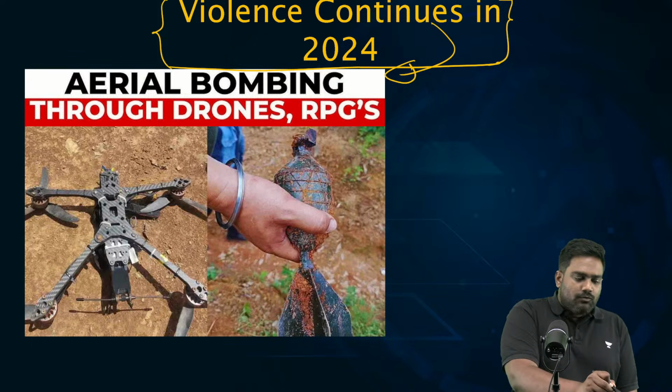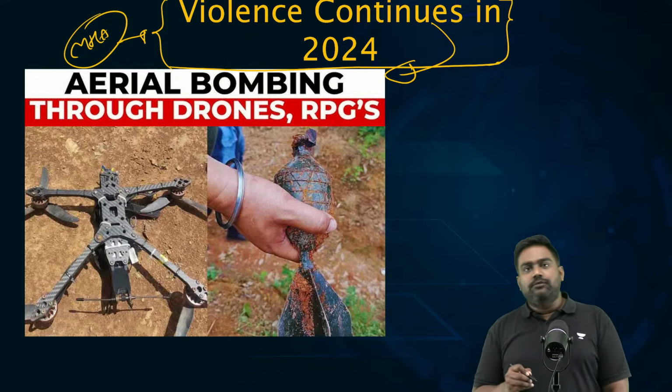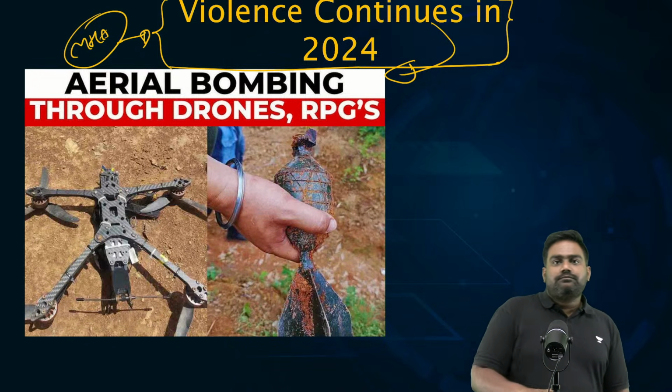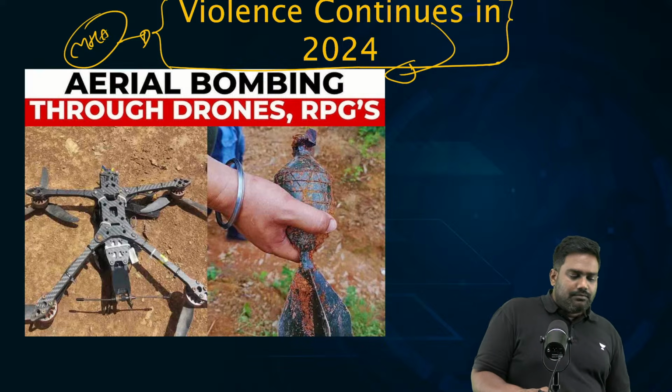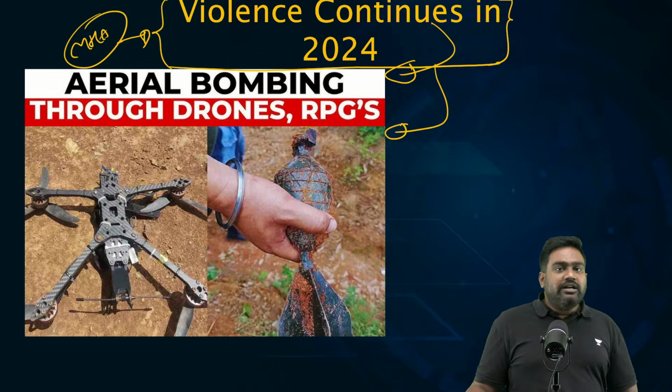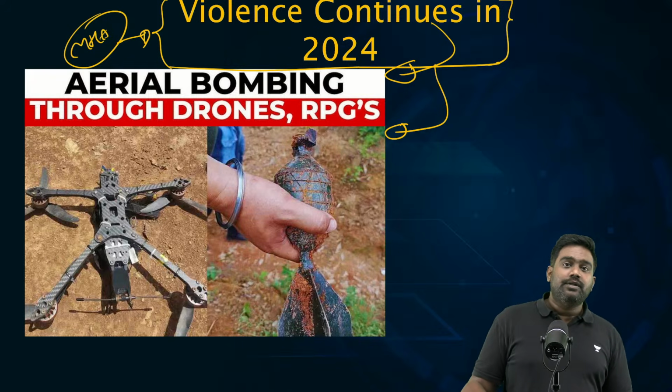The Center was too late to act. The MHA eventually brought in additional forces. It even took over the security situation, and it was still unable to contain the crisis. The violence continued into late 2024, for more than one year.